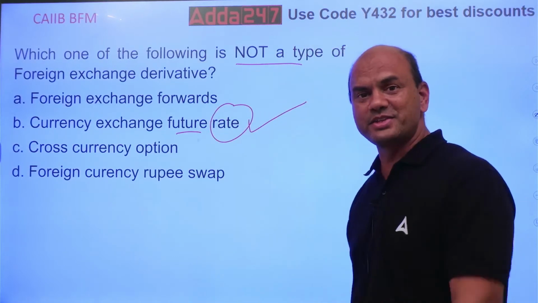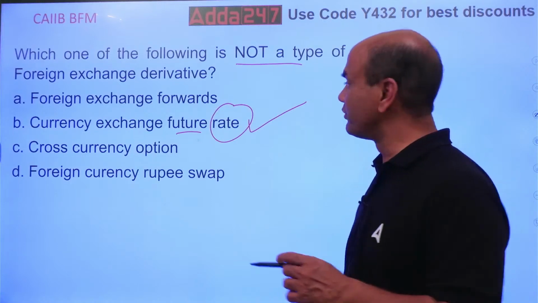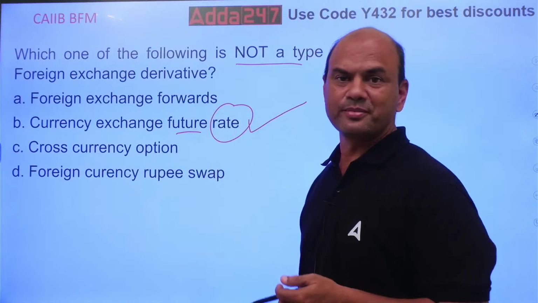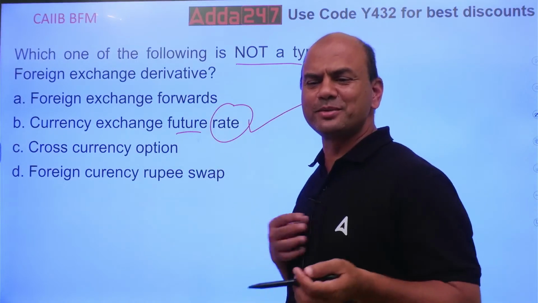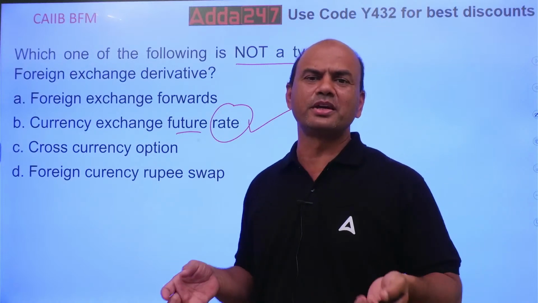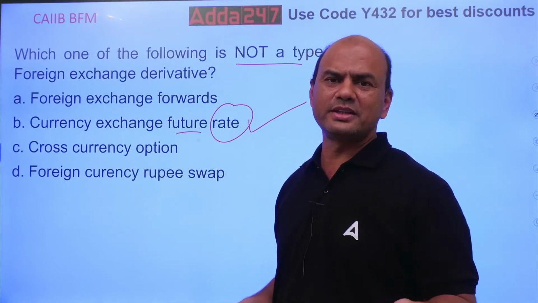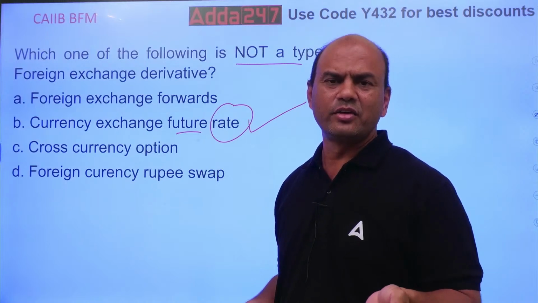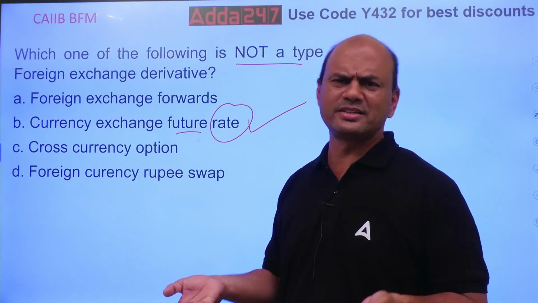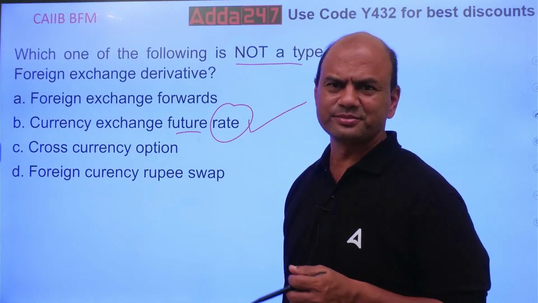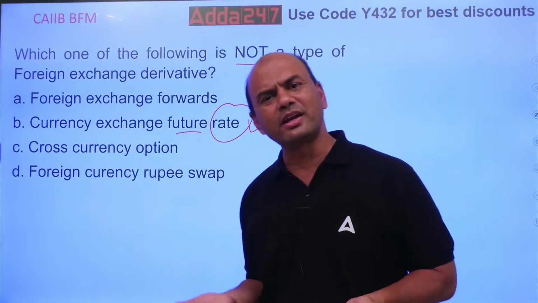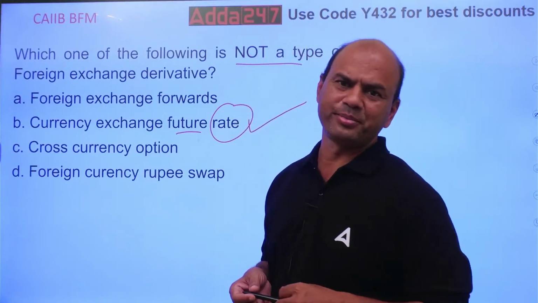This is the real catch, which all of us are missing. We are reading these three words, but we are not reading this word. This is not a derivative. This is simply a rate. This is my forward rate. This is my future rate. $1 today is, let's say, 85 rupees. $1 after, let's say, 3 or 4 months is 88 rupees. So this is simply a rate. How can it be a derivative?